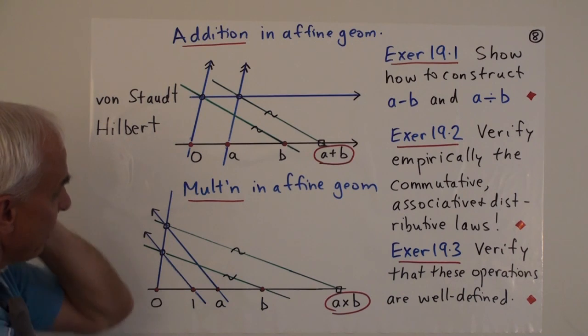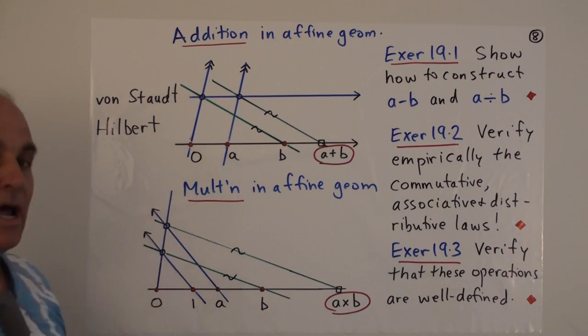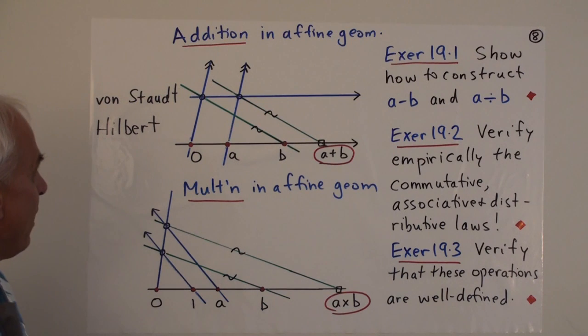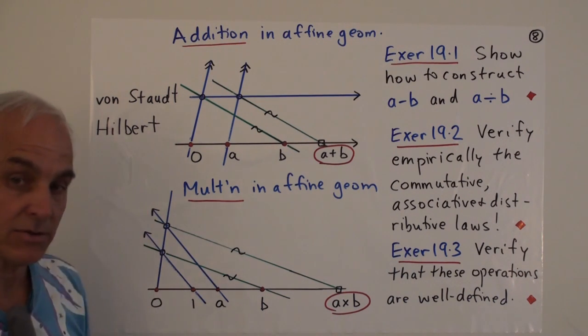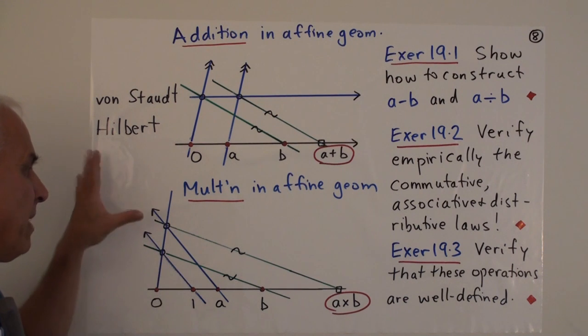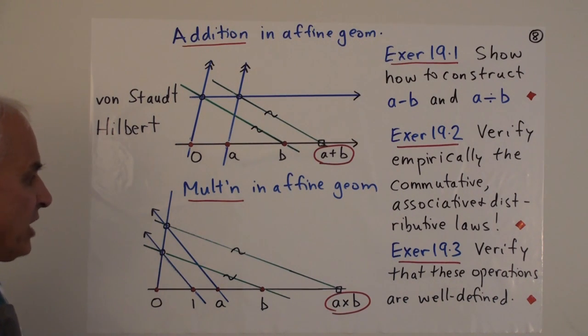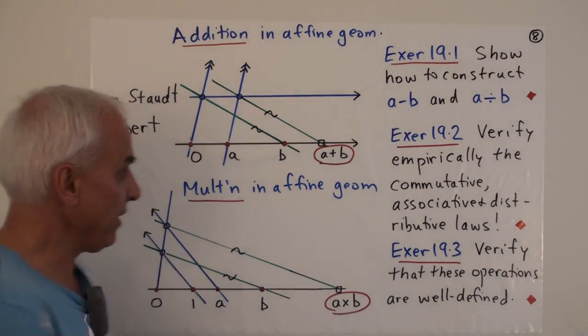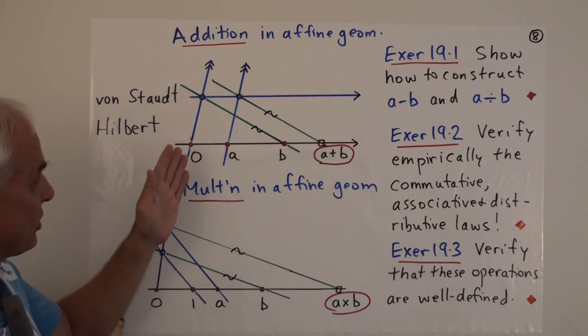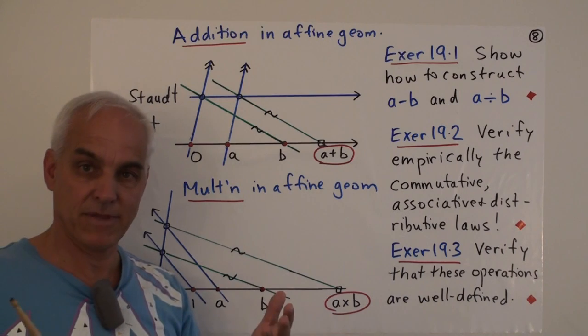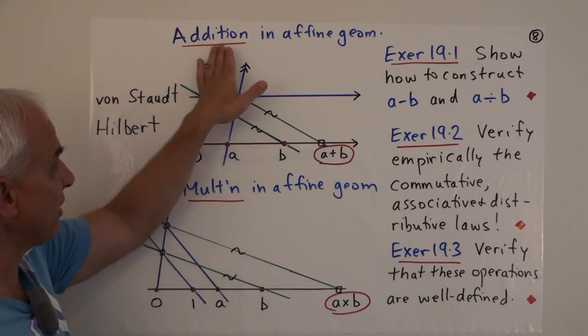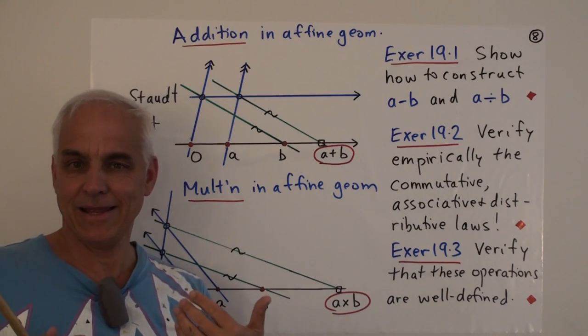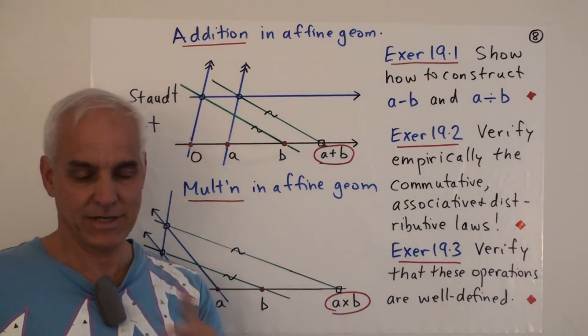Now, the ancient Greeks didn't quite think about things this way. This way of thinking was really more a 19th century development, often associated with the names of von Staudt and Hilbert. And maybe also in some other settings, in particular in a projective setting. So I'm giving you an affine version, which I think is the easiest one to understand here for us. Okay, so the claim is that if we're just thinking about segments on a line, say this line here, we can use the constructions and the thinking of the previous slides to define both addition and multiplication in the context of these segments. So let's have a look at how that works.